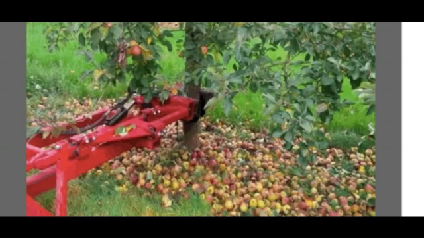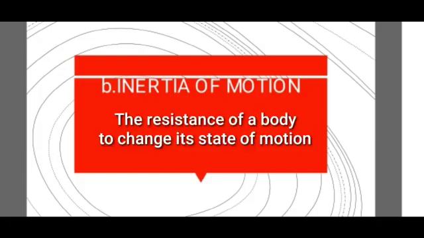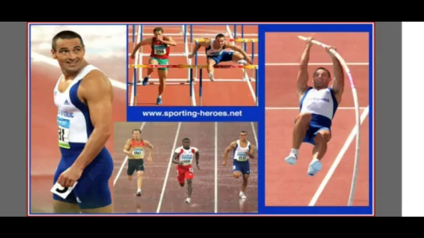The second type is the inertia of motion. It is the resistance of the body to change its state of motion. So what example can we exactly look into? The example is that of an athlete. The athlete runs some distance before jumping because this will help him jump longer and higher. This is inertia of motion.